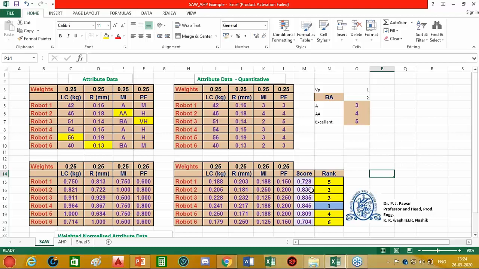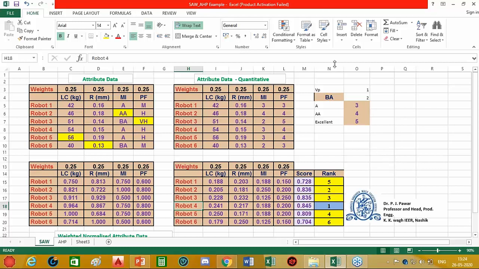So we can observe here that the maximum value in this particular column is 8.845, and therefore this is ranked as 1. Thus robot 4 is the solution. That solution offers you the best compromise values of all these attributes. This is how we can rank those solutions by a simple SAW method.